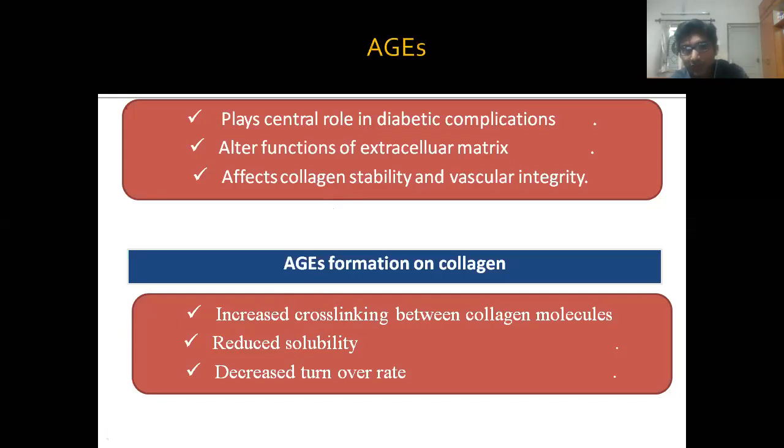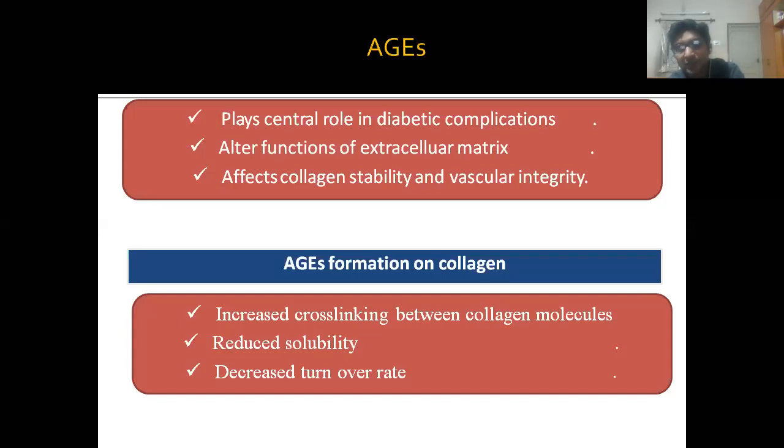So due to defective collagen, decreased regenerative capacity, and decreased turnover rate, there is destruction of the periodontal group of fibers, which ultimately results in destruction of periodontium. That's why accumulated glycation end products, AGE, play an important role in the formation of periodontitis.